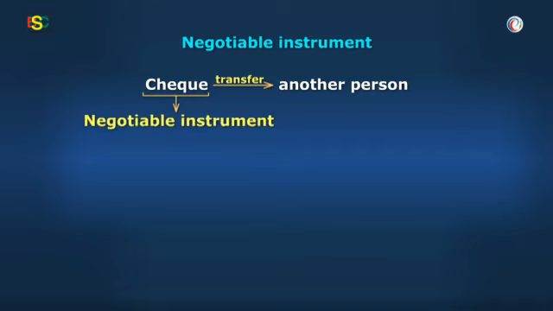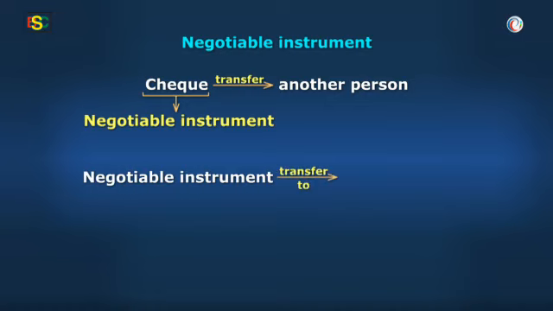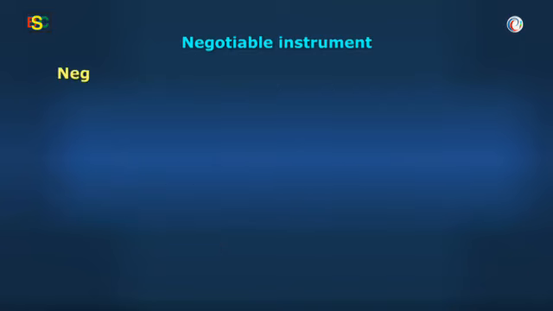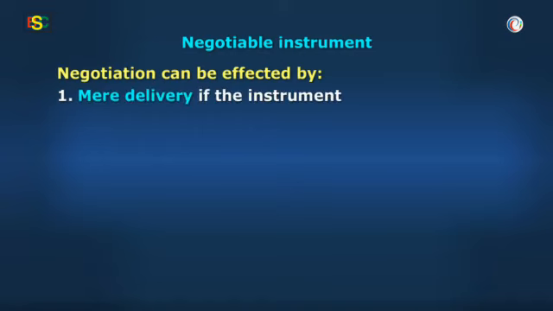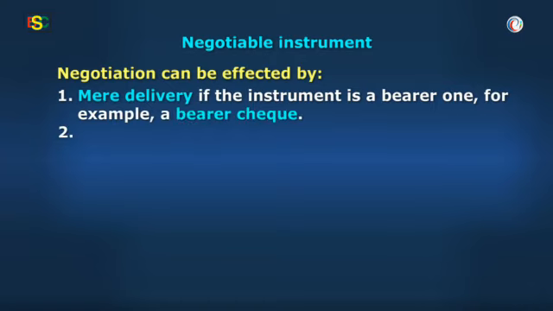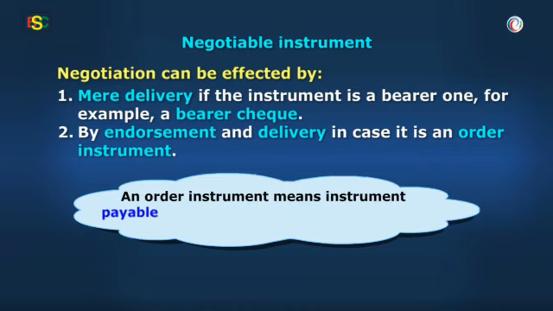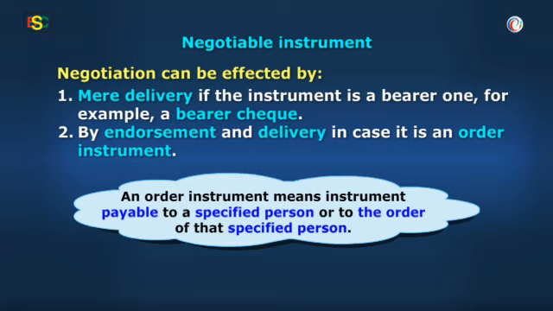I repeat, a negotiable instrument may be transferred to another person in lieu of cash or any other consideration by negotiation. The process of such transfer is called negotiation. Negotiation can be effected by: number 1, mere delivery if the instrument is a bearer one, for example, a bearer check. Number 2, by endorsement and delivery in case it is an order instrument. An order instrument means an instrument payable to a specified person or to the order of that specified person.